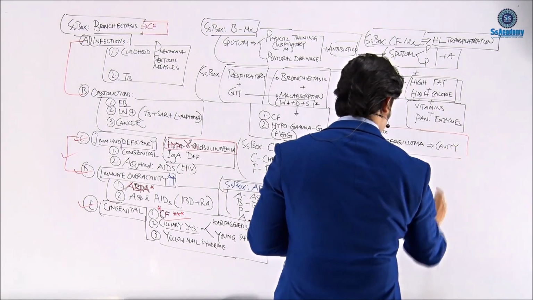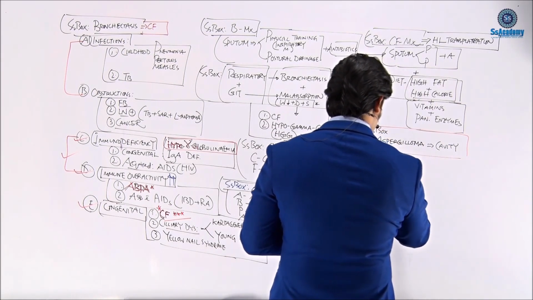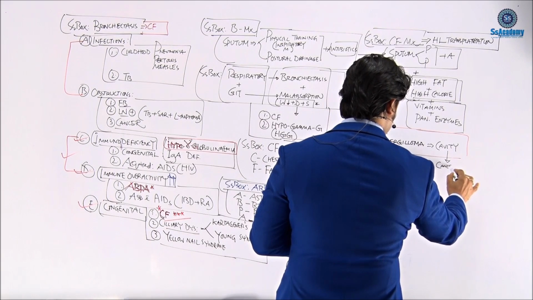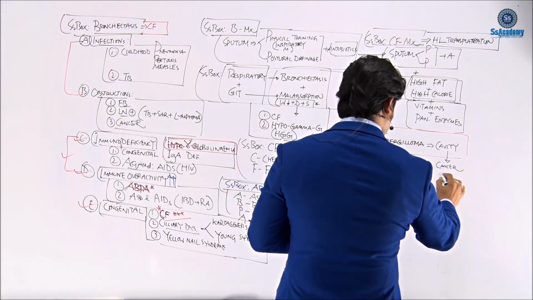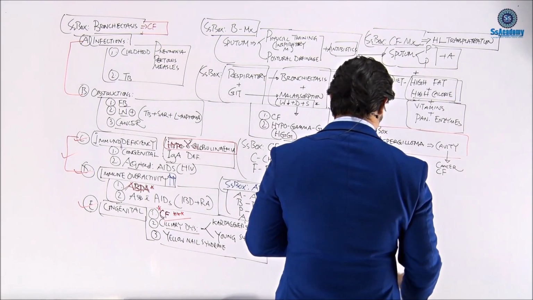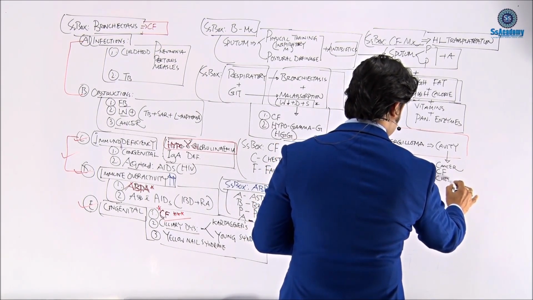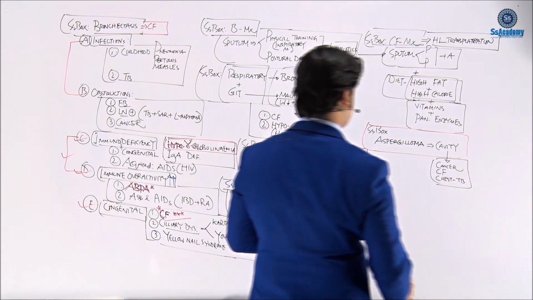secondary to cancer, C for cancer, just write it down. C for once again cystic fibrosis, and C for once again chest, just write it down, chest TB. So these three Cs will be helpful, my dear.